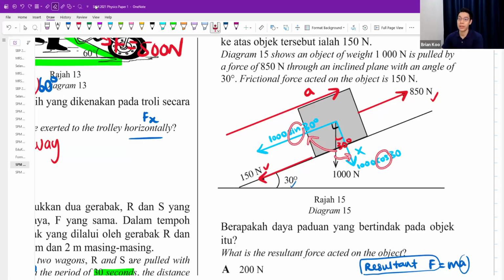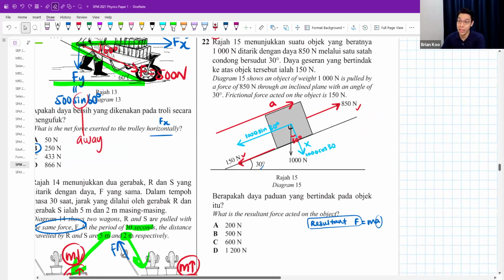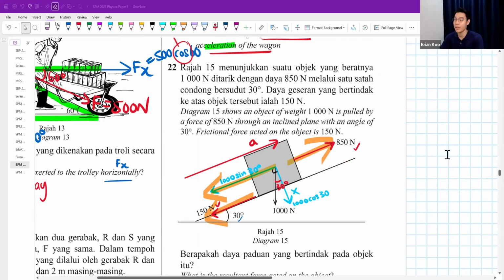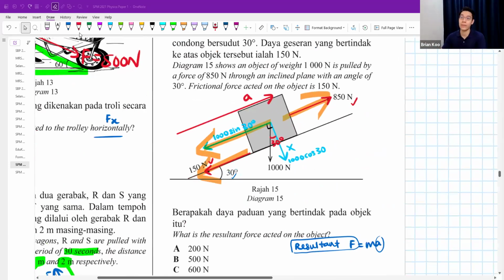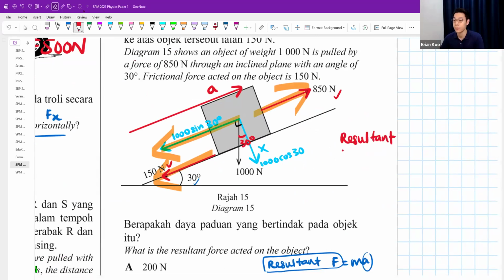Okay, so focus on everything that is going up or down the slope only: this one, this one, this one. To find the resultant force, everything going up, I will minus with everything going down. So 850, I'm going to minus with 1000 sine 30 and also 150.